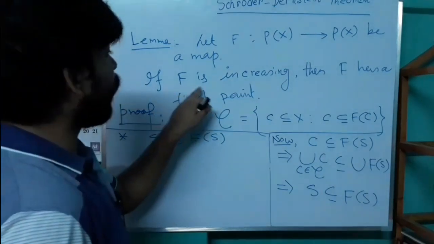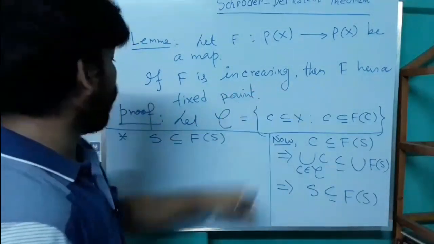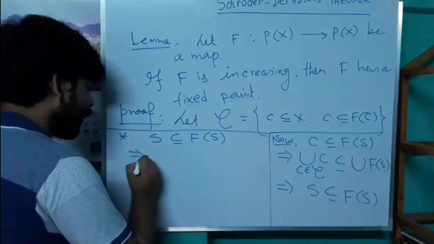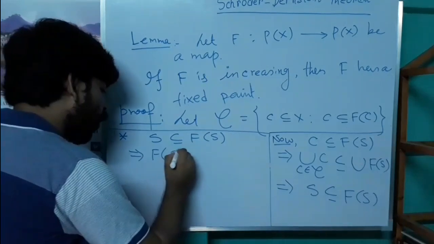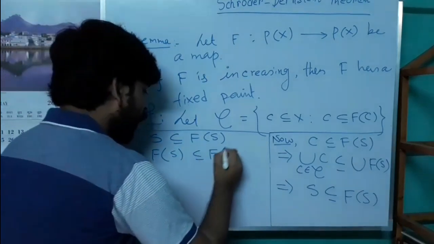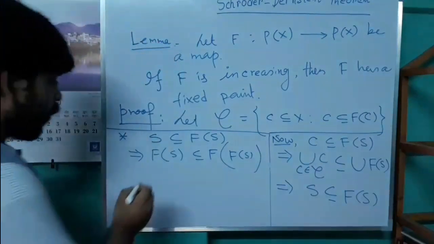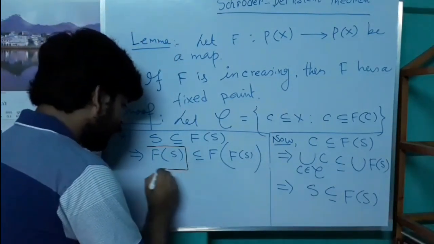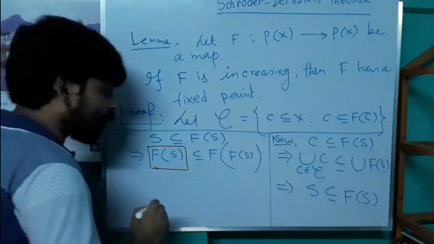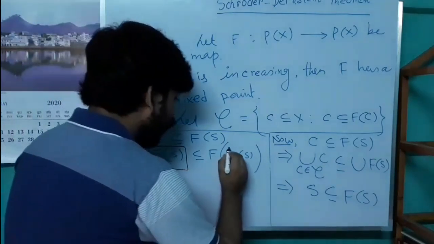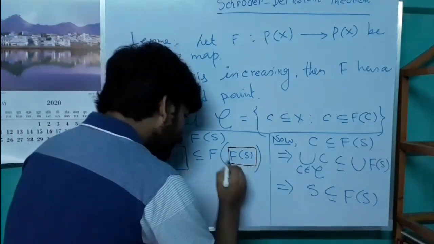Again, since F is an increasing map, we can write F(S) is a subset of F(F(S)). So this set is a subset of F of this set.